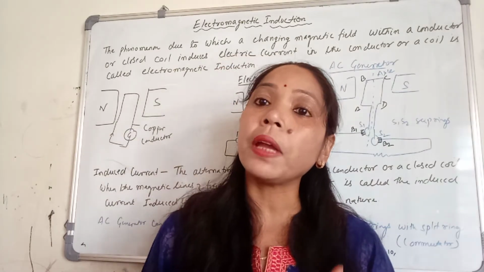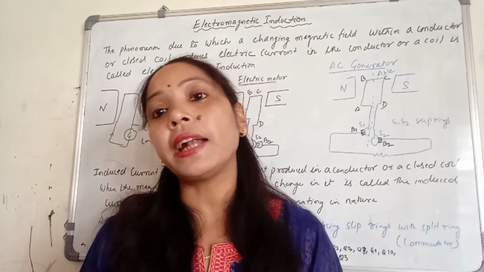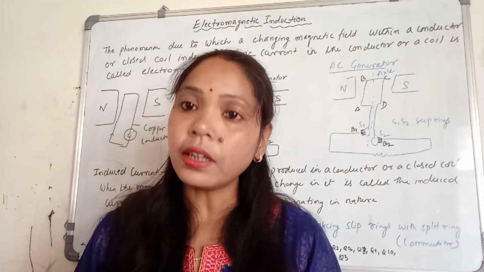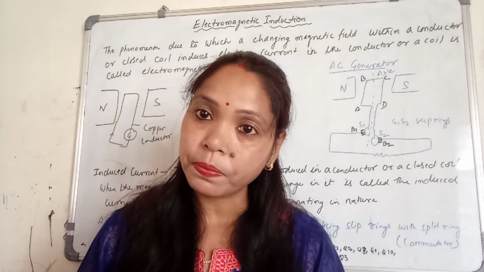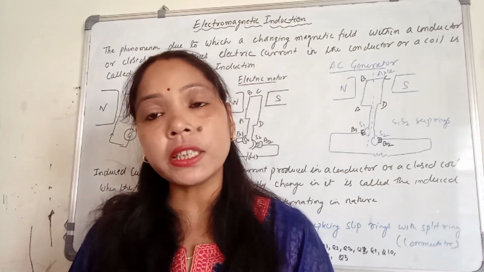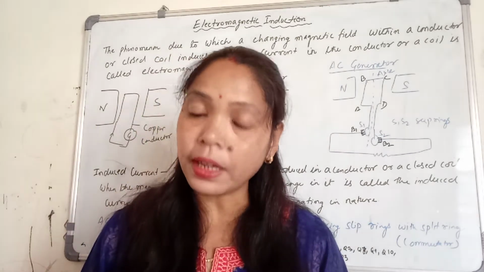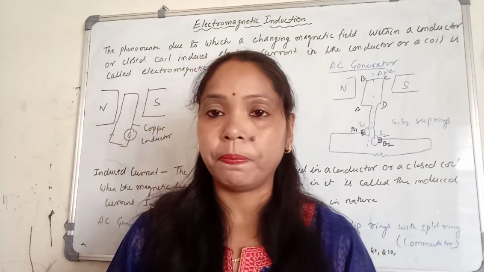So this is the main difference between direct current and alternating current. Direct current does not change its direction with respect to time, whereas alternating current changes its direction periodically after equal intervals of time.